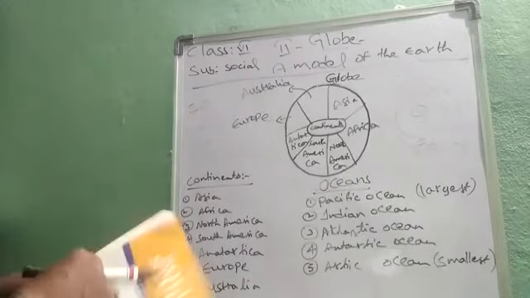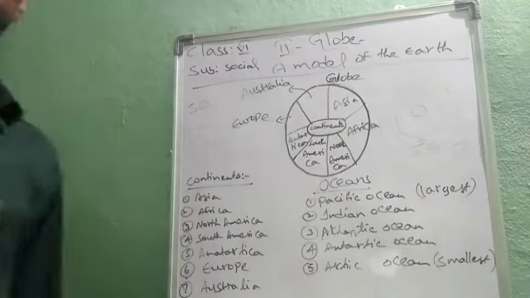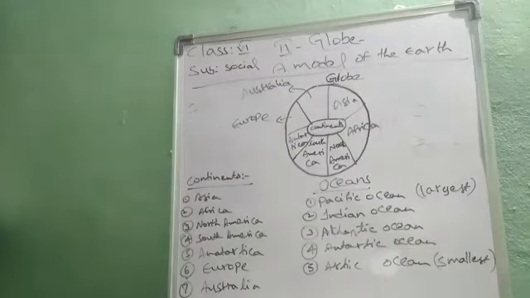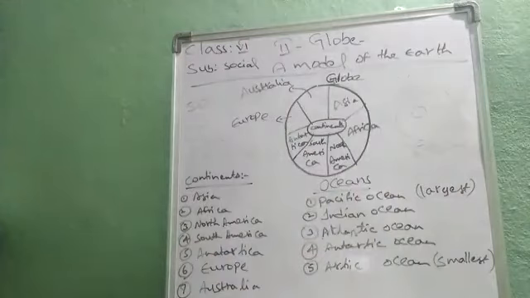So on the globe we find horizontal and parallel lines, that is imaginary lines and parallel lines, which we call latitudes and longitudes. Now let us study about latitudes and longitudes. Here on the globe, first of all let us study about the latitudes.